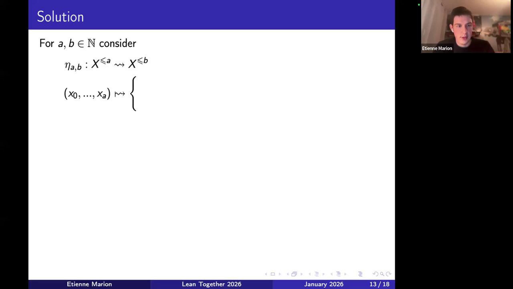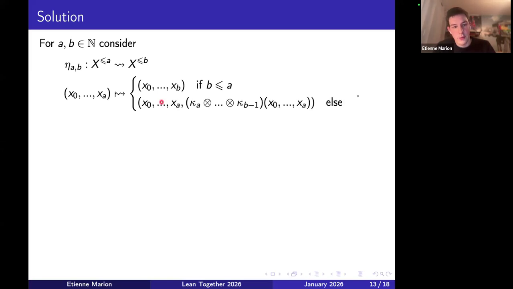What we did is that we define, for a and b integers, eta ab, which is a kernel which takes as input the trajectory up to time a and outputs the trajectory up to time b. So it's not the trajectory between times a plus 1 and b as we had before. It's all the trajectory up to time b. It's defined in the following way. I have my input. If b is smaller than a, then the trajectory up to time b, I already know it. It's just given by the input. Otherwise, the first steps are given by the input, and then I can do my iterated composition there.